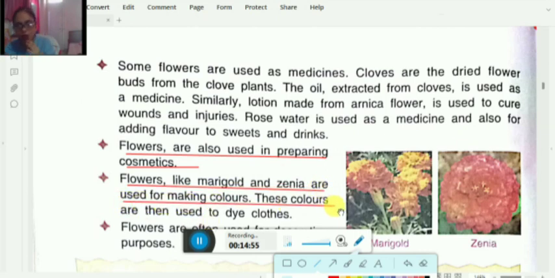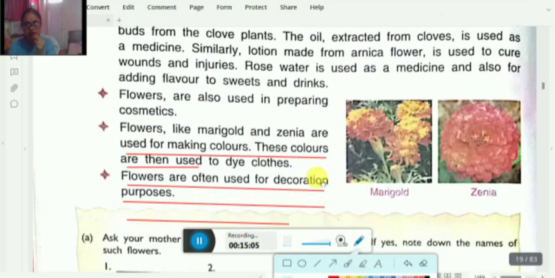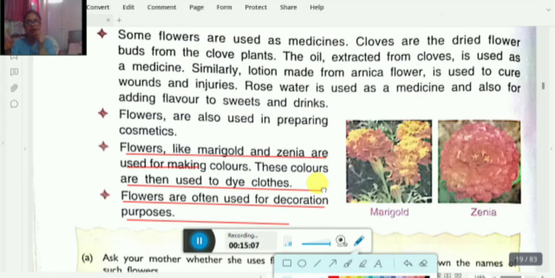But not only in this color, marigolds are sometimes very yellow and sometimes orange also, and sometimes like the picture given in your book, half of the flower is maroon color and half is yellow color. So this is the color of marigold, and marigold and zinnia. Zinnia flower is also given here in red color.